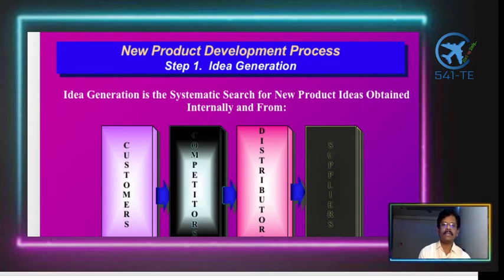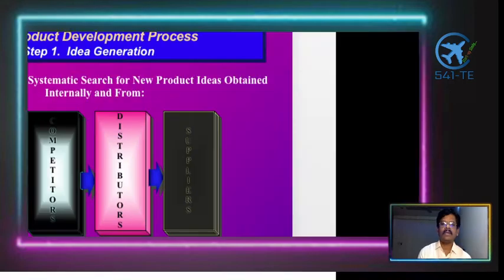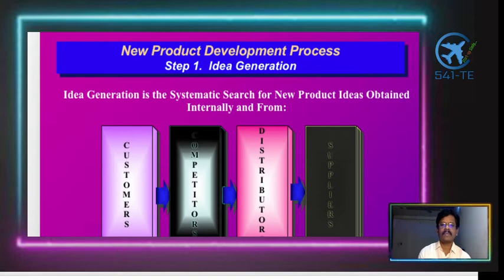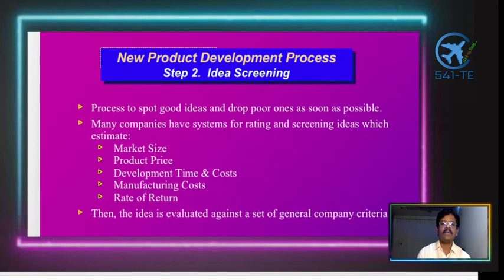So idea generation is the systematic search for new product ideas obtained internally and from the customers, competitors, distributors, and suppliers. These are the various sources on which the analysis happens, and finally a new product idea emerges.